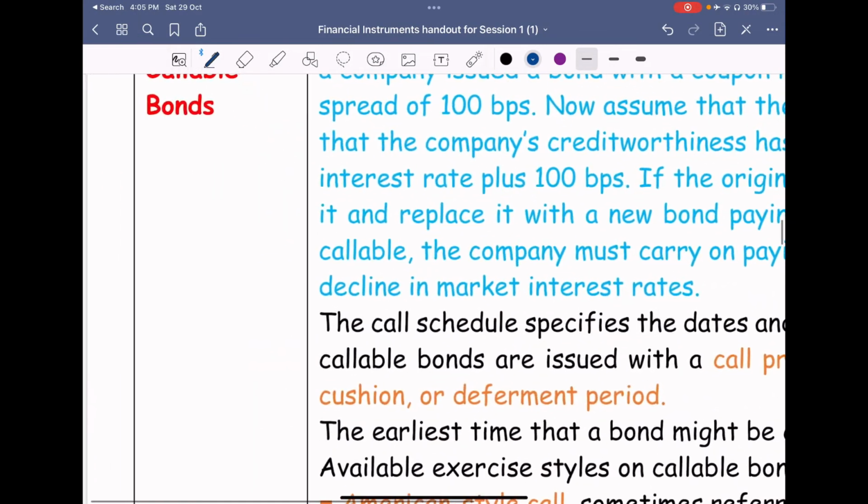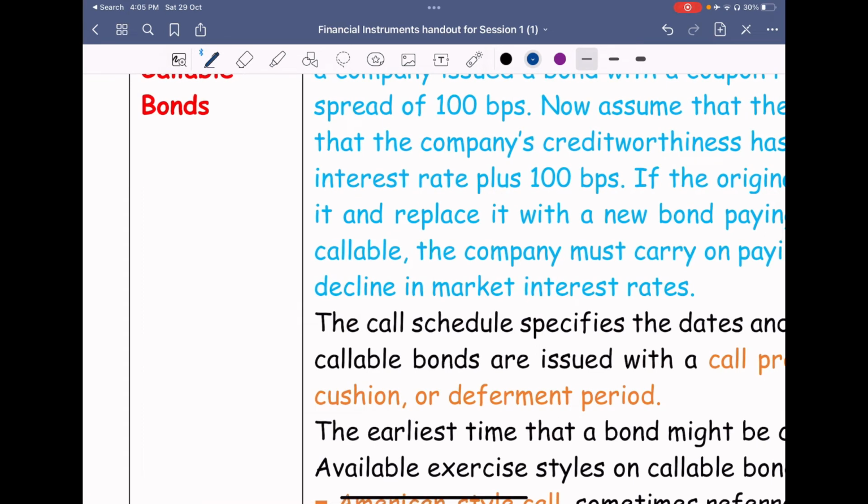See, callable bond. Let us take an example. Mr. X has subscribed to a bond from A company, A Limited. This was subscribed on 1/1/2021. What A Limited told is, I'm paying you 6% interest. I have agreed 6% debentures. While issuing this, they have a provision called callable provision.